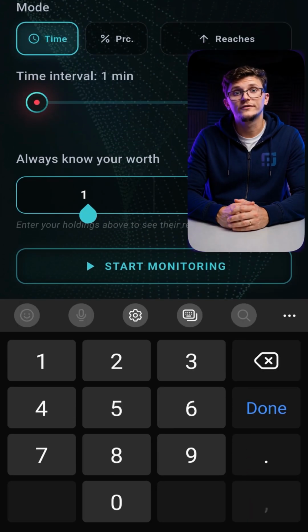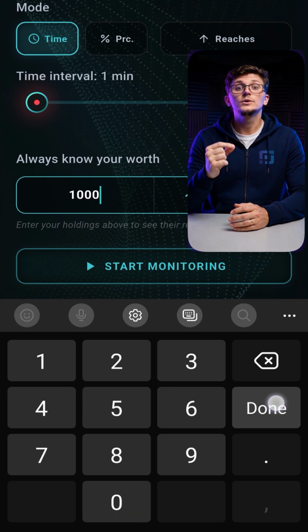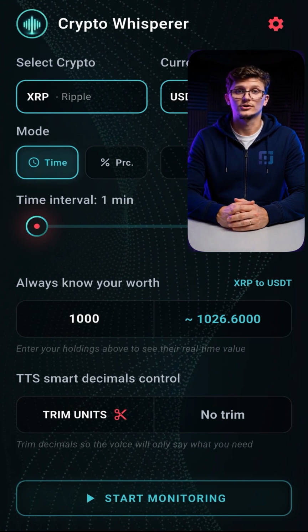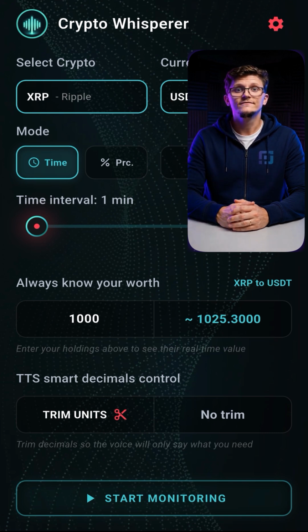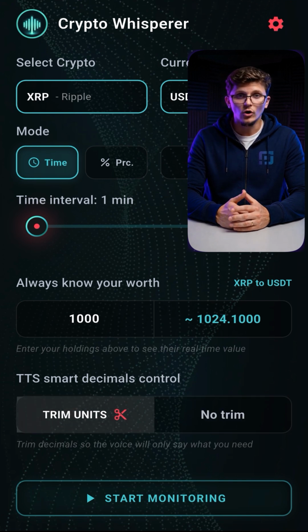You also have the worth feature. So basically, if you have, let's say, 1000 XRP, it will tell you approximately how much your XRP is worth in US dollars or vice versa. You can also choose to trim the decimals. This is very useful for cryptocurrencies like PEPE because they have a lot of leading zeros. You only want to hear the changing part, not all those zeros.